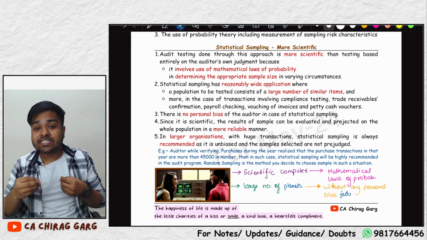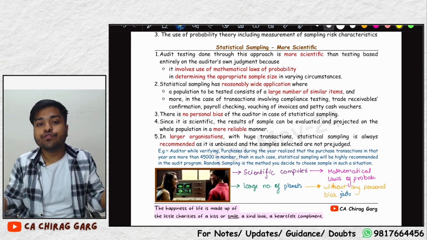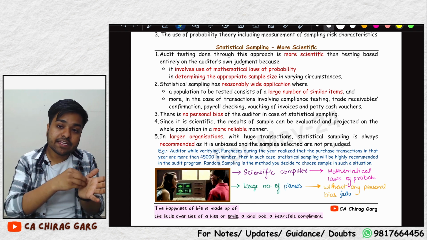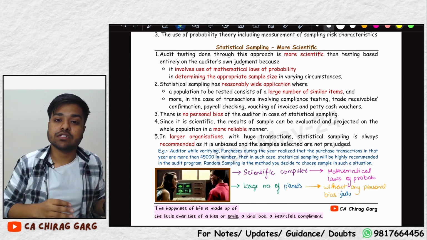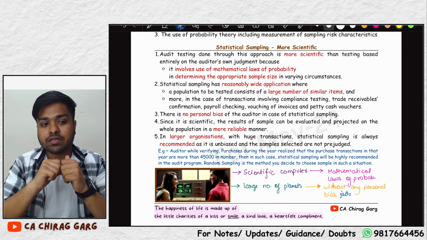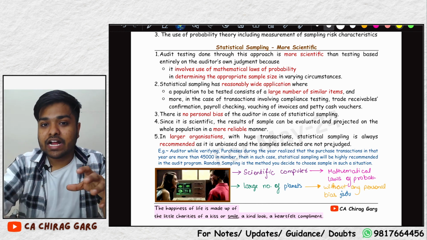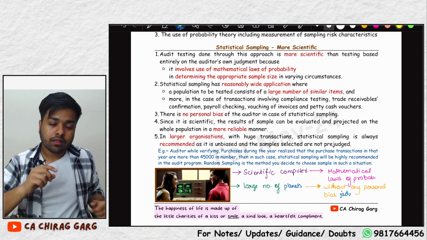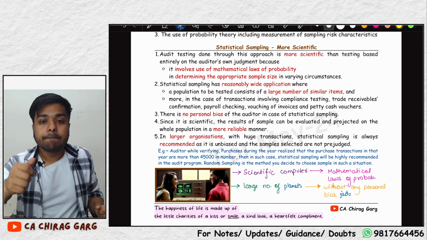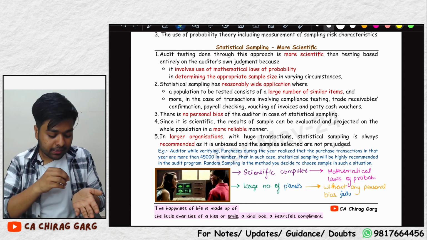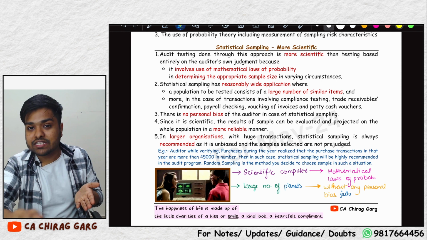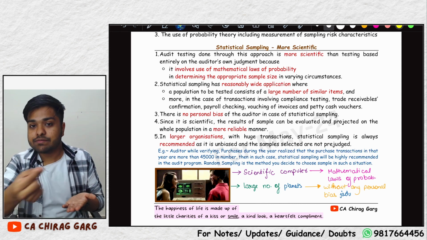But in HDFC Bank, there are a lot of transactions, so large an amount that we cannot increase the sample size that much. Hence, we take a sample from the computer, which is not as large. And also we do not need to take a large sample, because in HDFC Bank, the transactions happening are of similar nature, homogeneous transactions, same transactions, same control.